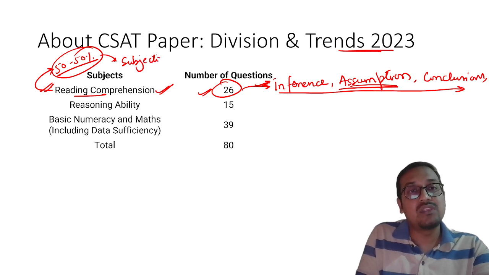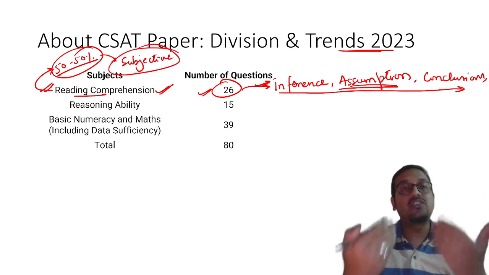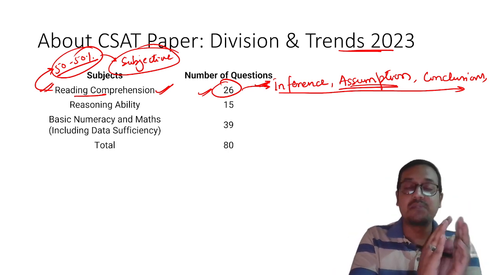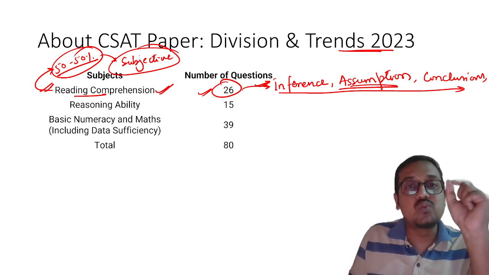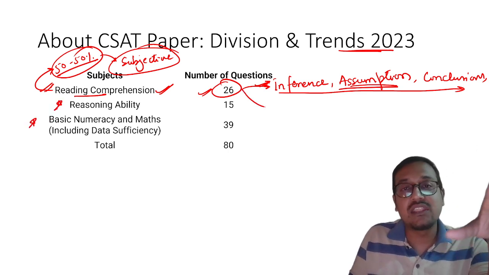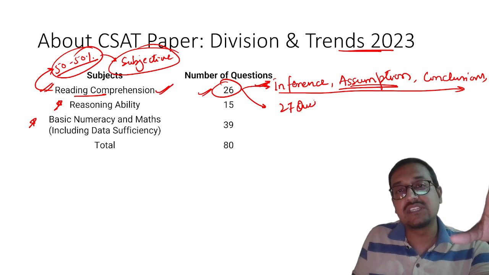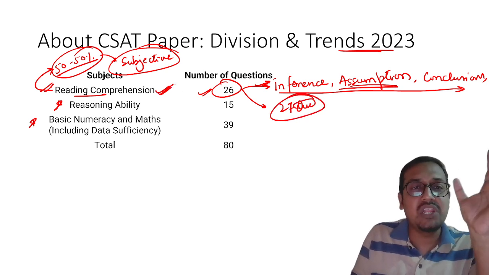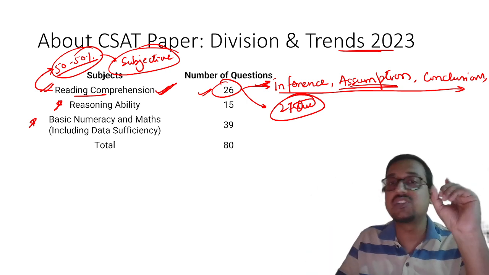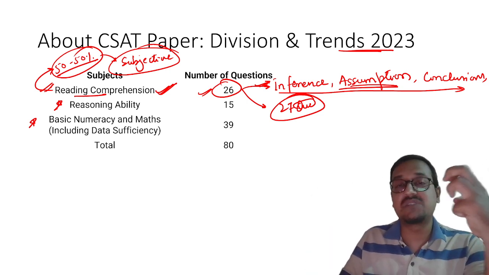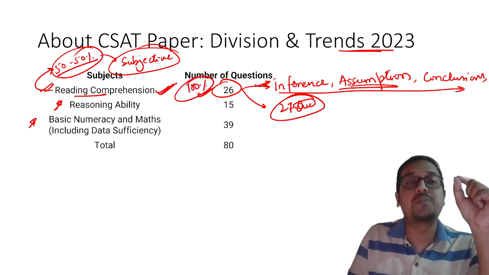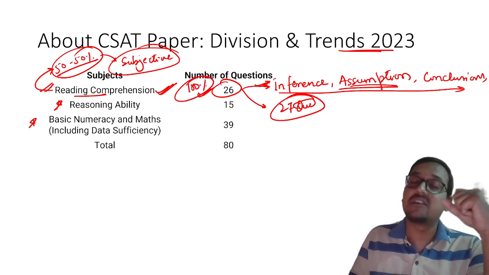Please remember, it will depend on the mindset of the question paper setter. There is another myth in the market, among the students who fear maths and reasoning, that okay sir, 26 questions are there, I need 27 questions to pass this exam, I will focus extremely hard on reading comprehension and eventually I will get through this exam. No, my dear students, that is very difficult. Trust me, very difficult, because getting 100% accuracy in reading comprehension is very, very rare.